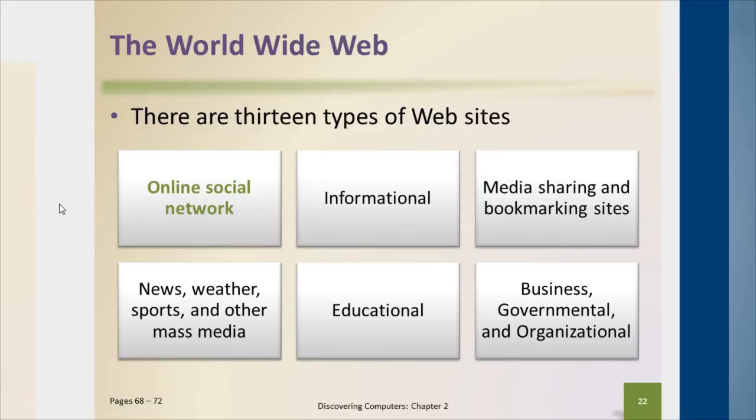So these types of websites that they identify in the text: online social networks, informational websites, Wikipedia and stuff like that, media sharing and bookmarking sites. My wife likes some of those. I forget the name of the one that she really likes, but essentially it's a way to share bookmarks, and she creates this page that allows her to share her page of bookmarks with people at work, and so that way they kind of have a common set of bookmarks that they can work from.